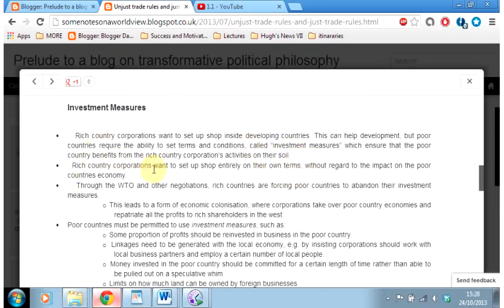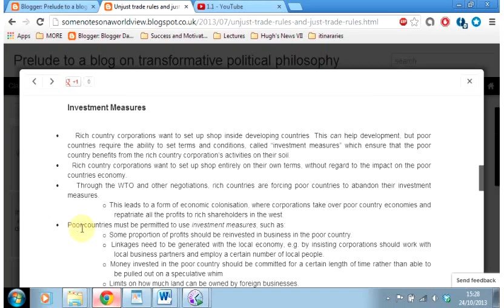Rich country corporations want to set up shop entirely on their own terms, without regard to the impact on the poor country's economy. Through the World Trade Organization and other negotiations, rich countries are forcing poor countries to abandon their investment measures. This leads to a form of economic colonization, where corporations take over poor country economies and repatriate all the profits to rich shareholders in the West.